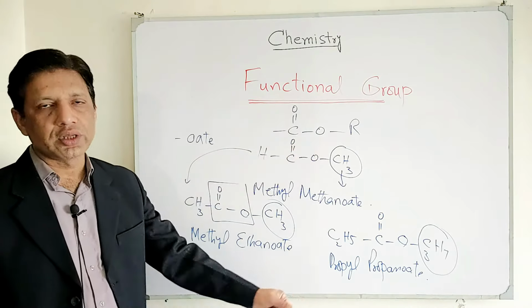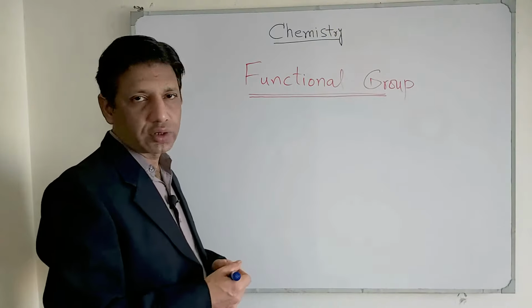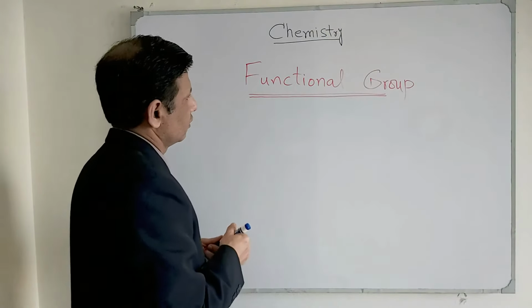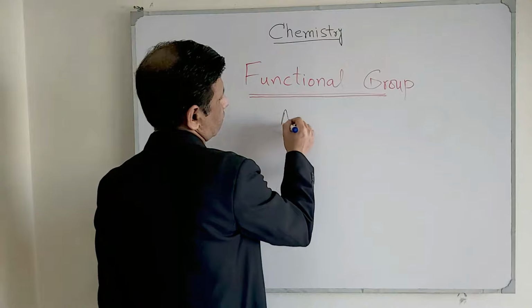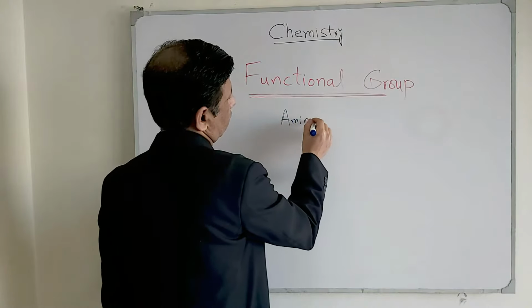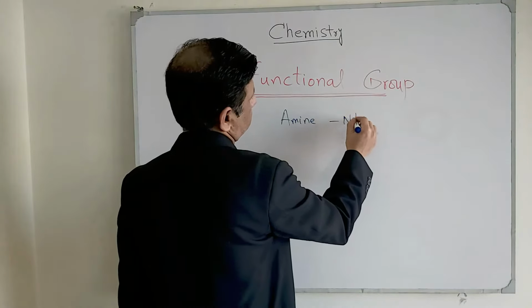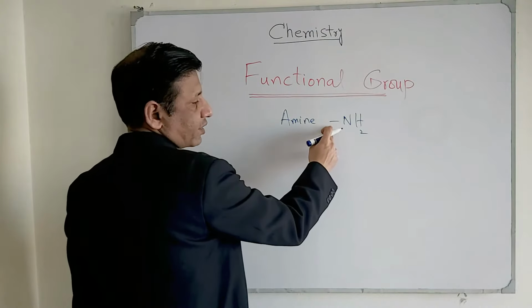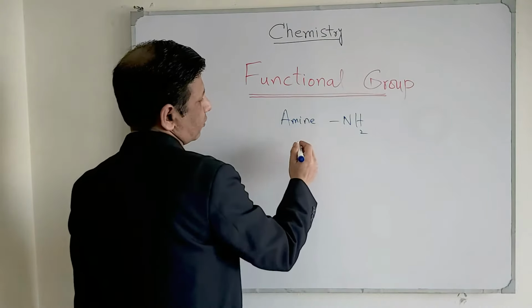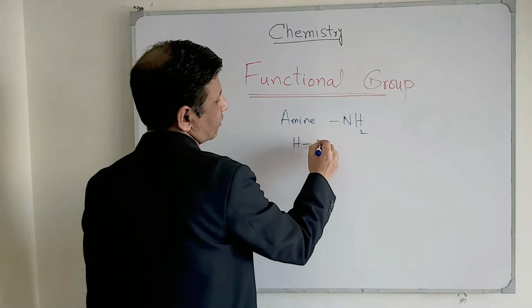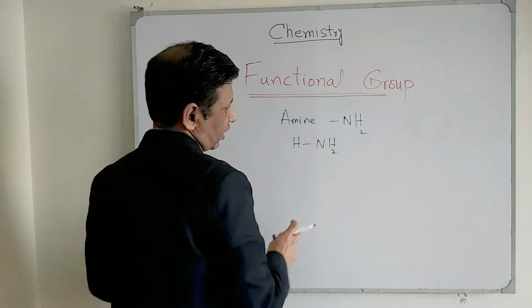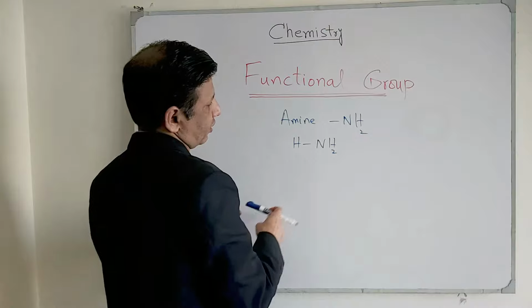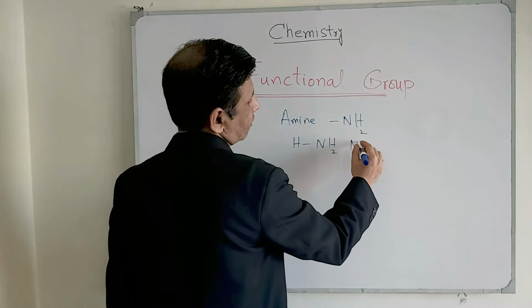Now let's move on to the next family, and now we are going to discuss the remaining functional groups. First one was amine, which shows here, and we cannot place H before this dash, because for example, if we place H, it will no more be an amine, because now you can easily see it is NH3.